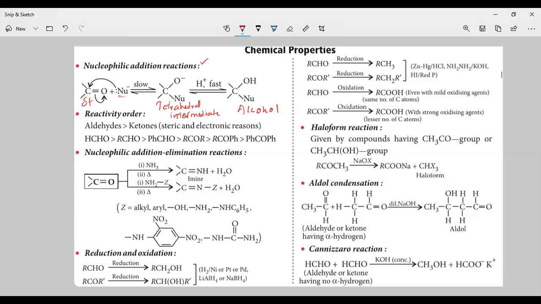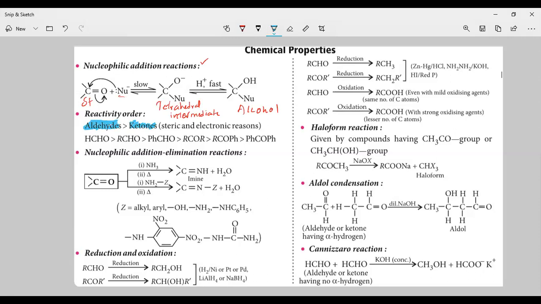Now you will see the reactivity order. Aldehydes are more reactive compared to ketones. You know the reason: aldehydes have only one alkyl group.